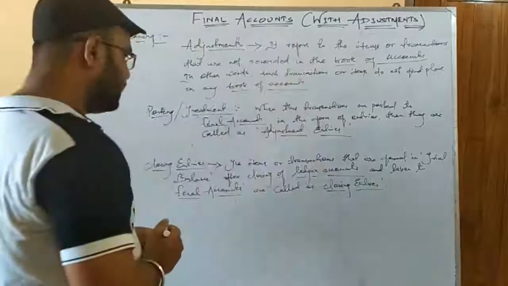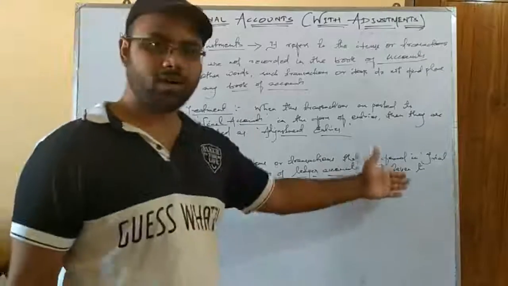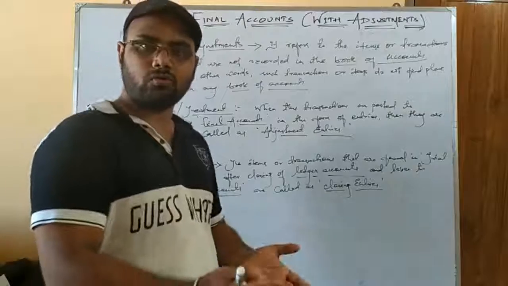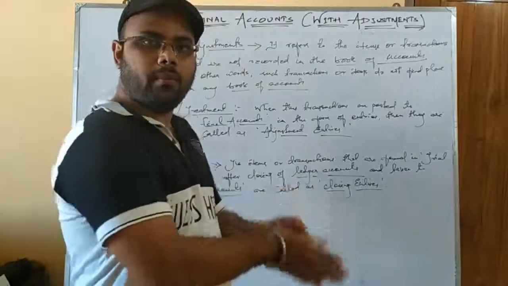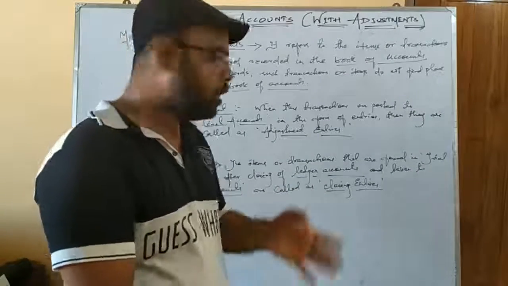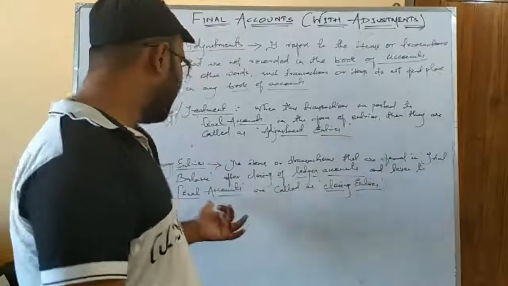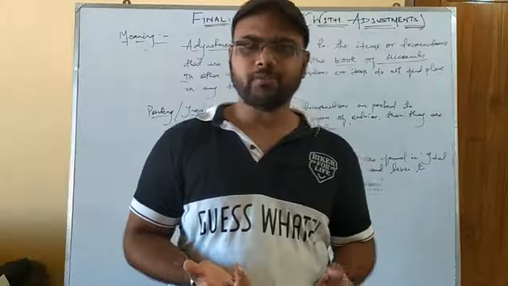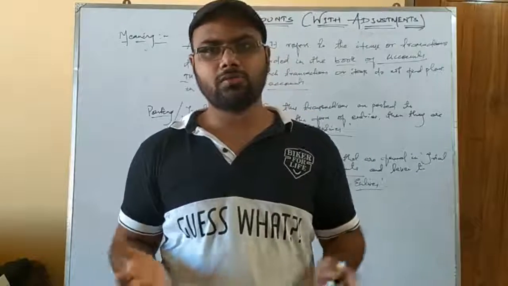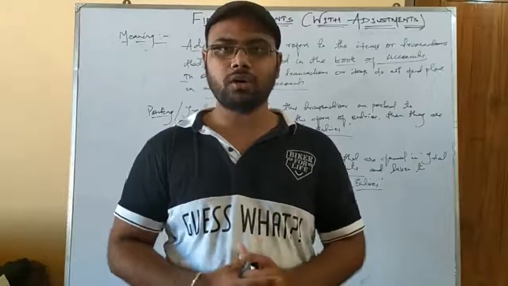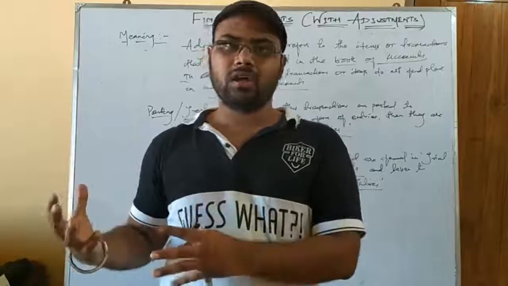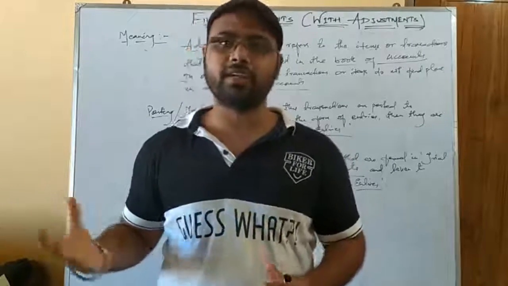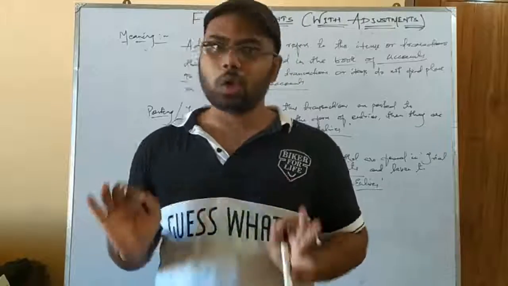See what I wrote here: the items or transactions that are found in the trial balance after closing of the ledger account. It means you close the ledger accounts, make that carry down and take it as the opening balance, in the form of brought down, and then you take it to the final account. So that is why they are called closing entries. Why are they called closing entries? After the work of the trial balance or the ledger account is over, they cannot be taken as a fresh start for the transaction as you do in the beginning. That is why they are called closing entries.